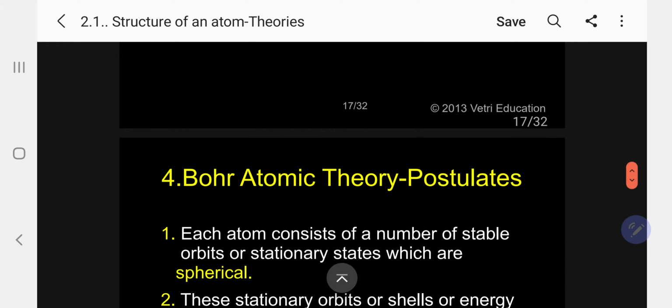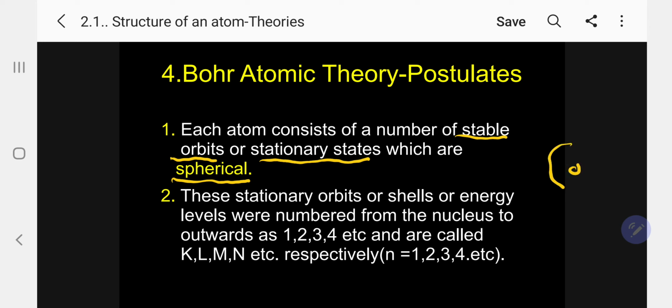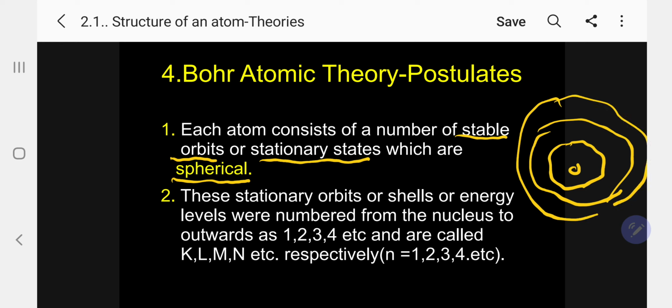So I will go for the next theory, Bohr atomic theory. According to Bohr, kindly follow, each atom consists of a number of stable orbits, or stationary orbits, which are all spherical. That's why I have drawn them spherical. Suppose this is the nucleus, first level spherical, second spherical, third spherical, going on. So n equal to 1, n equal to 2, n equal to 3.